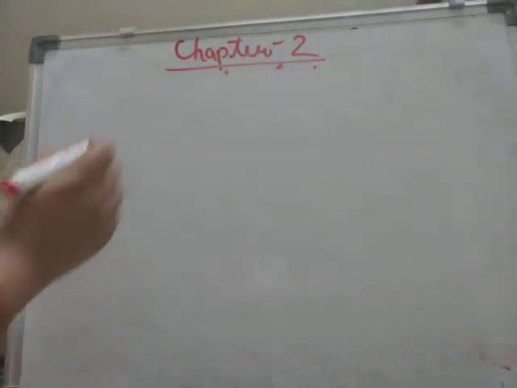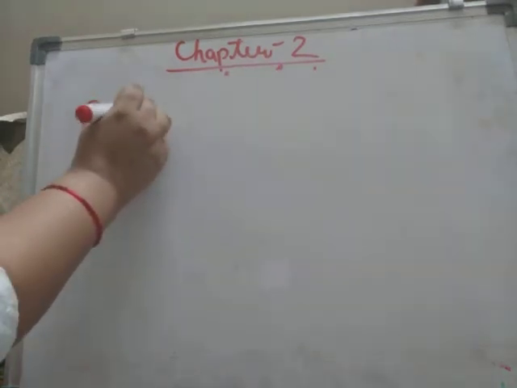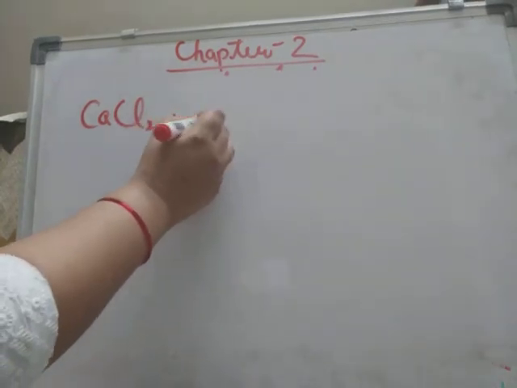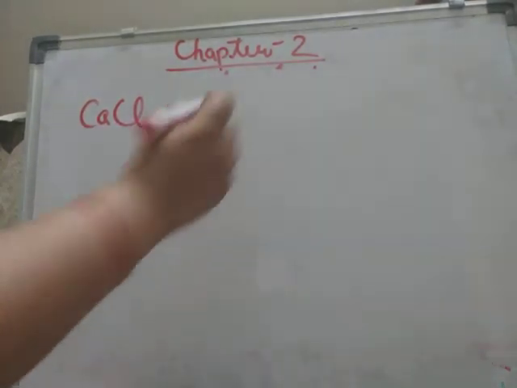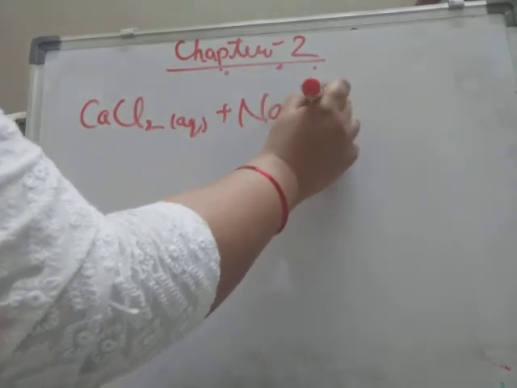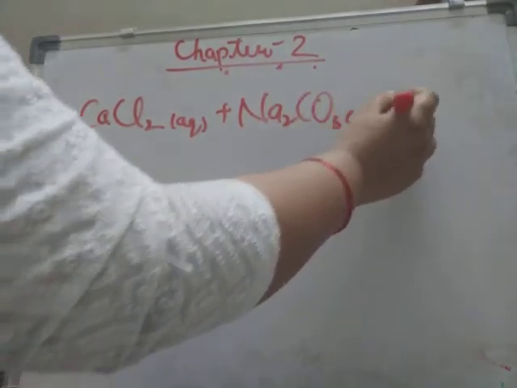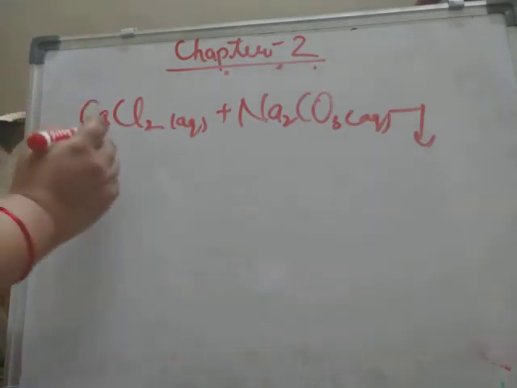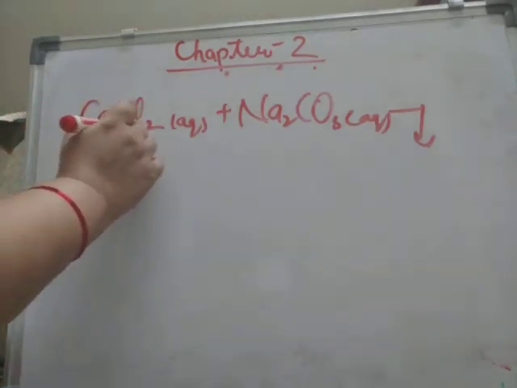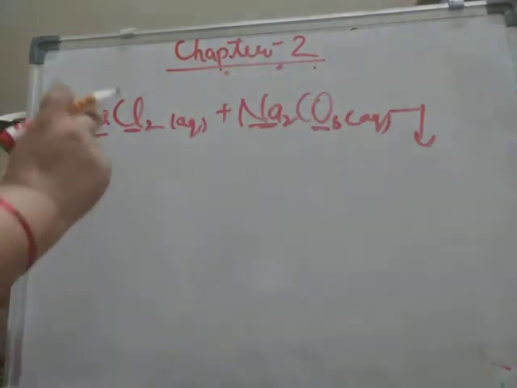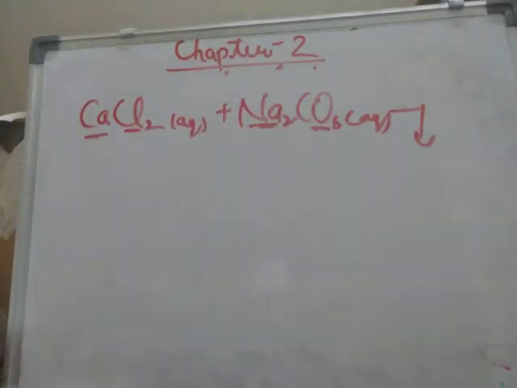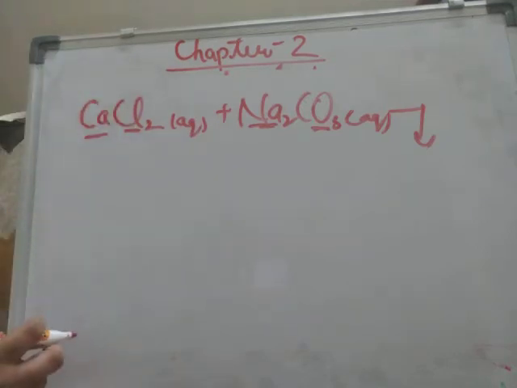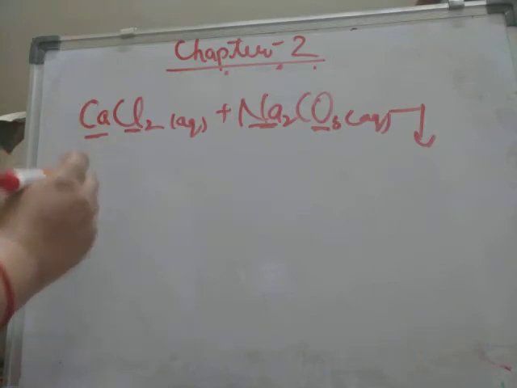Like suppose we have calcium chloride. This should be aqueous, and this aqueous calcium chloride is reacting with aqueous sodium carbonate. Then exchange of radicals. See, these two are the radicals and these two are also radicals. Always the positive radical is written first and then the negative radical. So here exchange of radicals will take place.